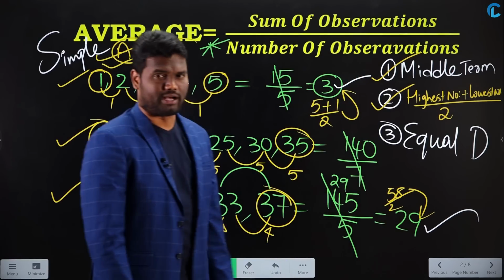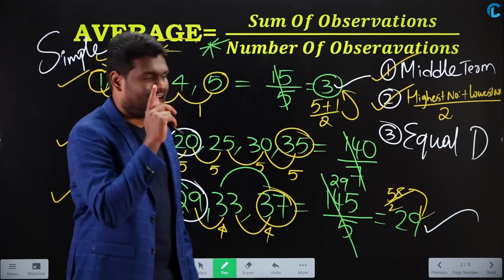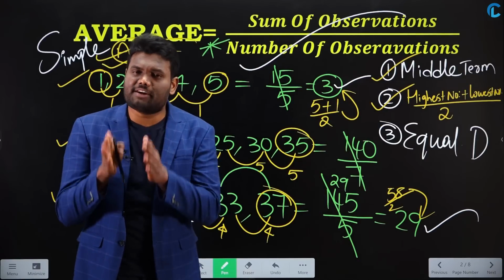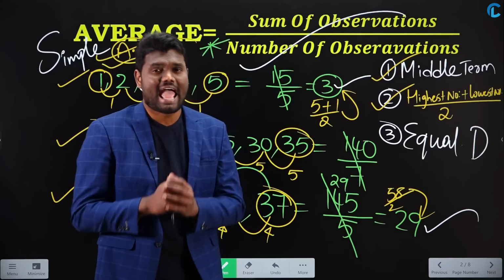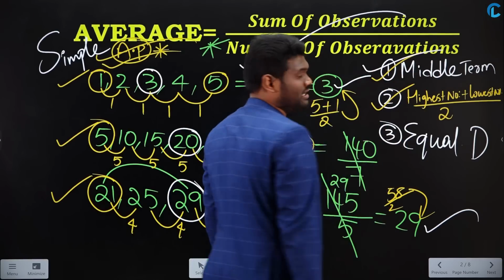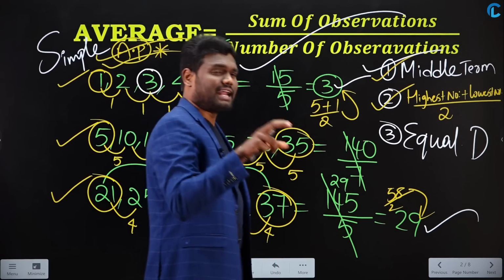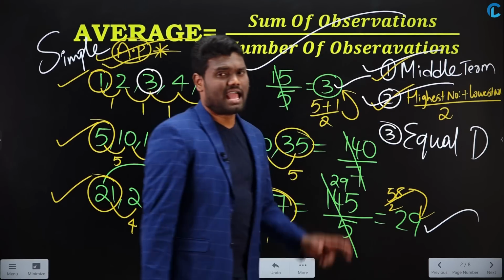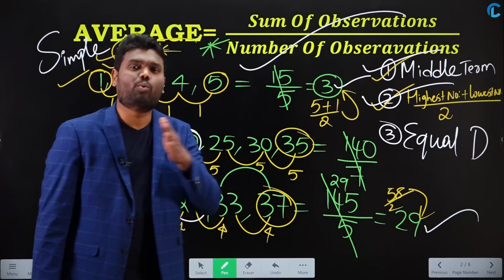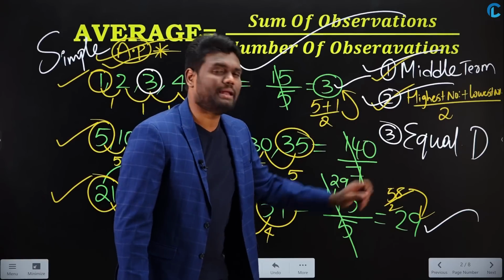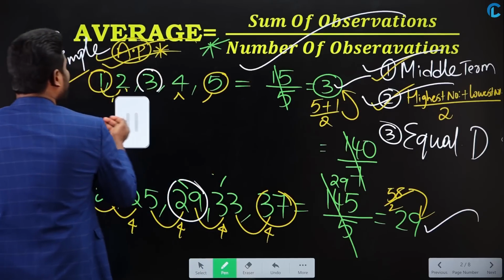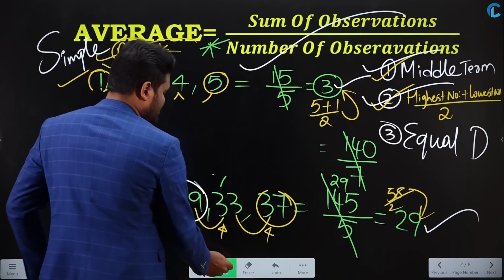This is very important. Average is nothing but sum of observations divided by number of observations. This definition is known to everyone. And if the series is in arithmetic progression, you can say average is the middle term, or average is highest number plus lowest number by 2, or else you can say average is equal distribution. Now what do we mean by equal distribution? Observe here carefully. If you look at this example, you will get a clear idea of what equal distribution means.